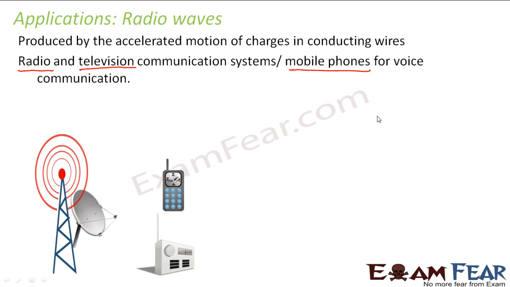But in this wavelength range also there has to be some upper limit, and radio waves are further classified into different bands. That means radio waves in this wavelength band are used for this purpose, radio waves of this wavelength band are used for that purpose, and so on. So let us look at the various applications of various wavelength bands of radio waves.